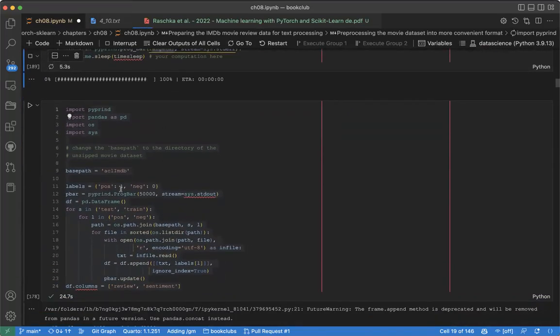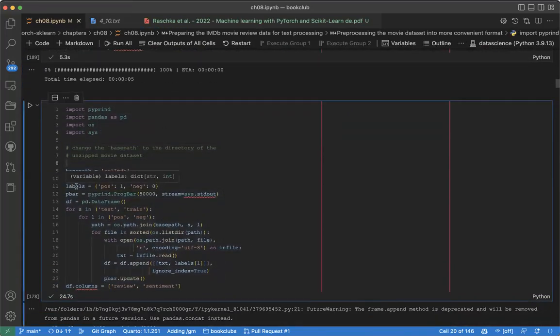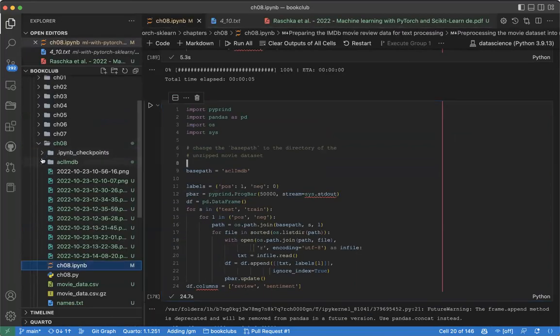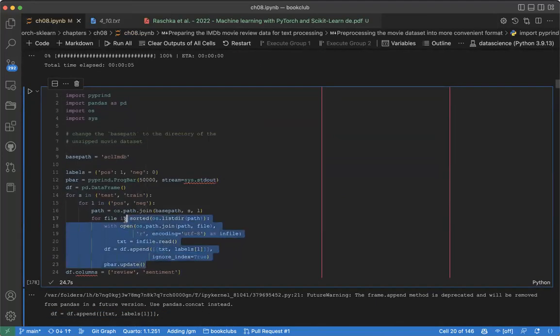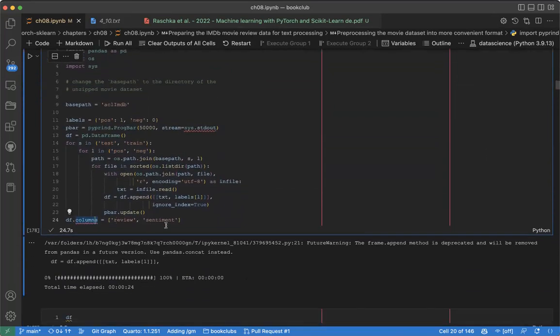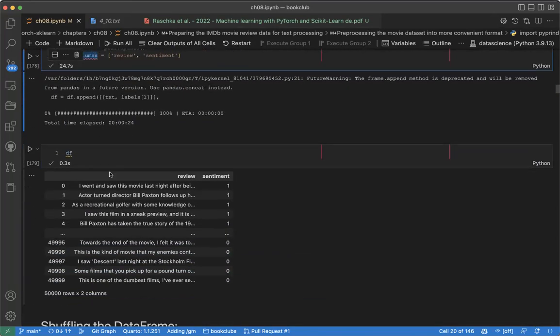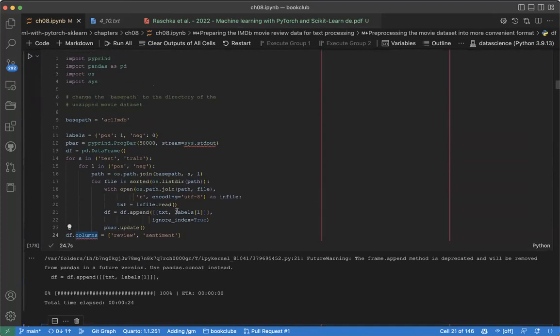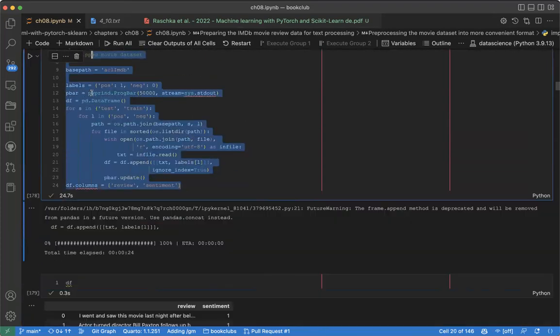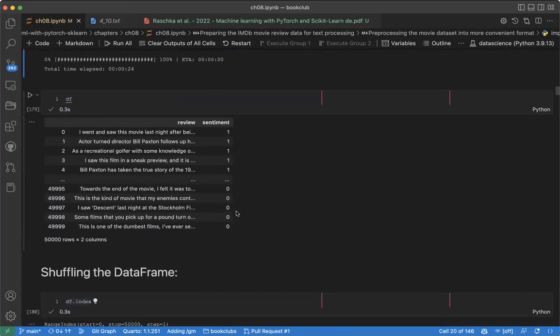So this code, as I already explained, goes into this nested folder, pulls everything together, and creates a data frame with a review and sentiment. This is the data set we have after doing this step. So this is our review, this is our sentiment.